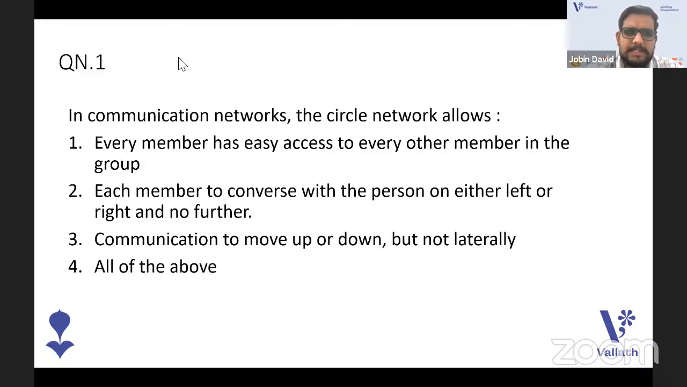In communication networks, the circle network: allows every member easy access to every other member in the group; each member to converse with the person on either left or right and no further; communication to move up or down, but not laterally; all of the above. Which is the correct option for the circle network?